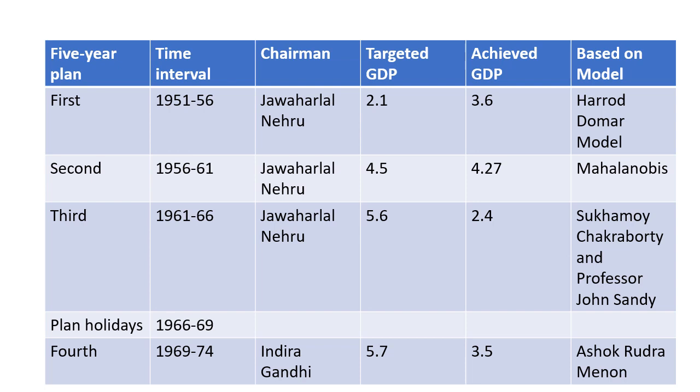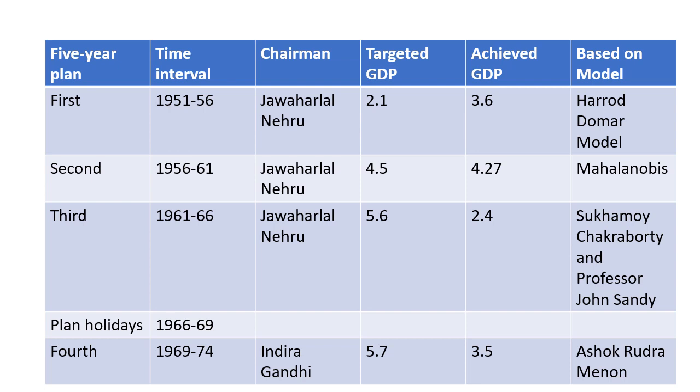After the failure of the third plan, which was a major failure, as you can see, 5.6 to only 2.4 achieved, the government declared a plan holiday for 3 years, because they had to come out of that scenario. They had to mitigate the losses they had suffered. So for that period they declared a plan holiday after the third plan, and the reason was the failure of the third plan. It was from 1966 to 1969. After a gap of 3 years, meaning the plan holidays, no plans were there.